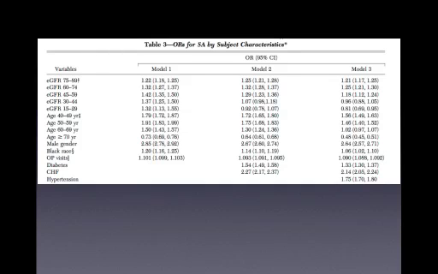And this is the odds ratio for sleep apnea by subject characteristics. What they tried to figure out is that with outpatient visits, diabetes, CHF, and hypertension, they do have a high relative risk of sleep apnea. So with more outpatient visits, these patients had more chances of having sleep apnea. If there were more diabetics, they had more chances of sleep apnea, and in Model 3, obviously hypertension, their odds ratio of developing sleep apnea was very high, around 1.75.